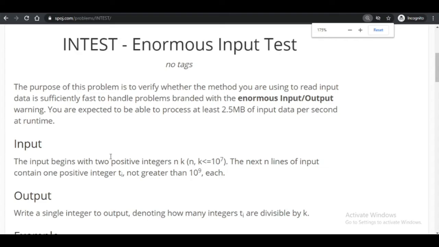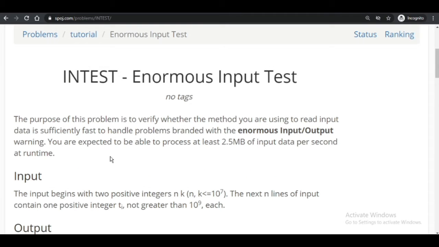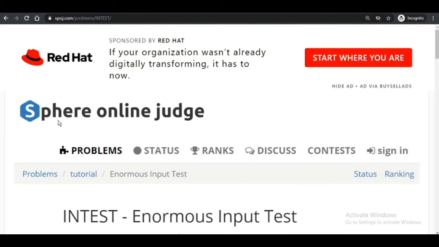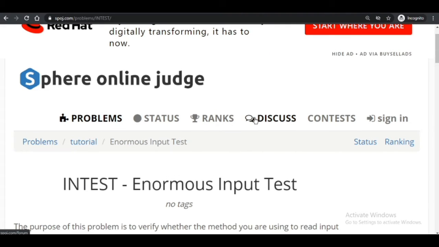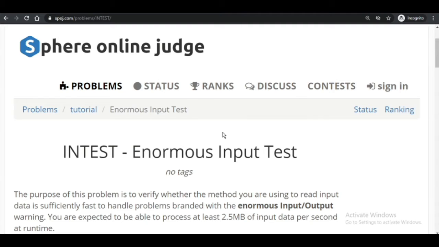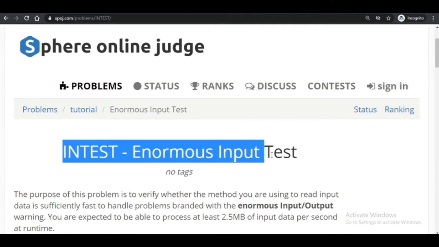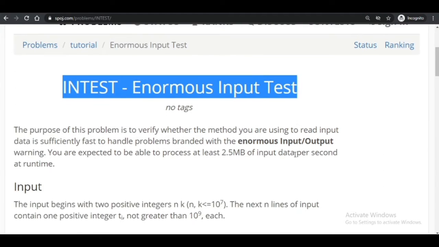The purpose of this problem, see, this is SPOJ, Sphere Online Judge, a very famous thing for beginners. They also hold some contests, and there are many problems, so this is also one kind of problem, enormous input test.